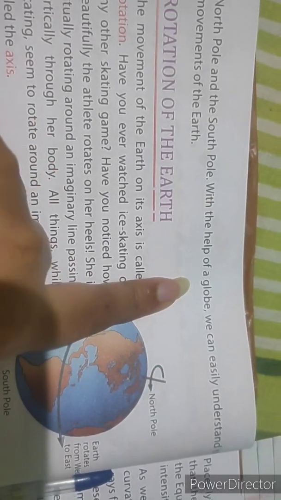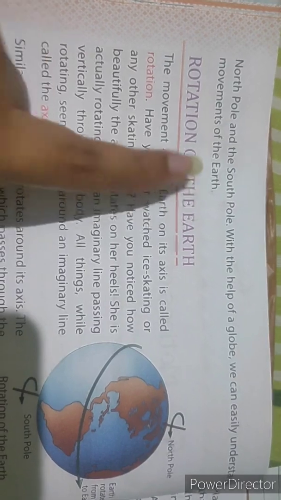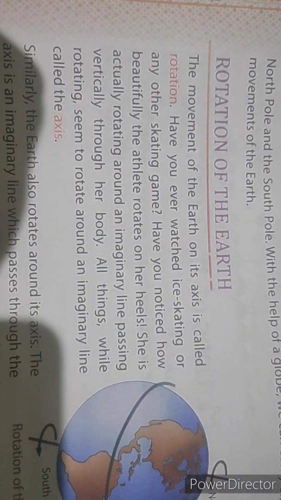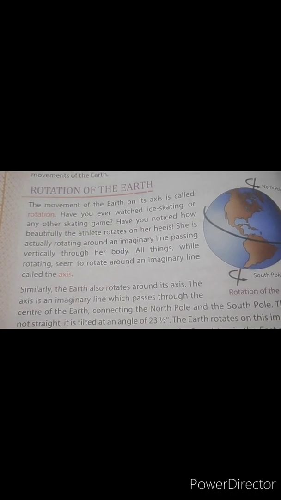With the help of a globe, we can easily understand movements of the earth. That is why we have a globe. Now come to the next topic, rotation of the earth.